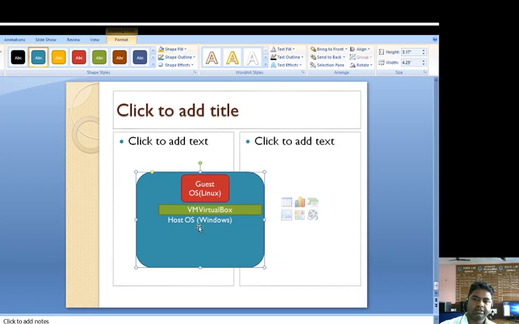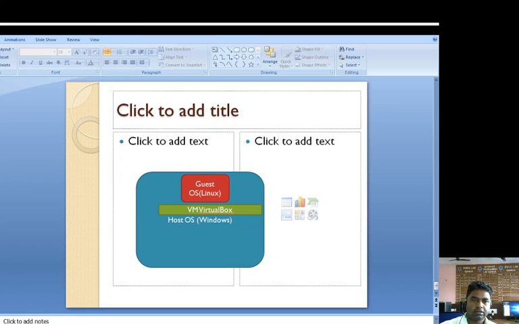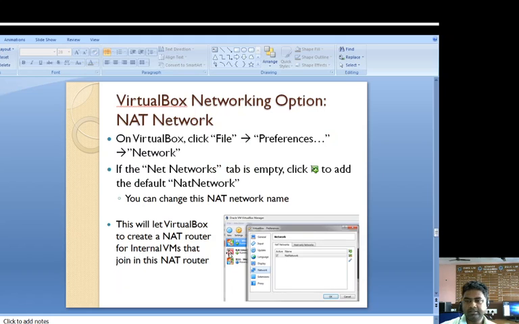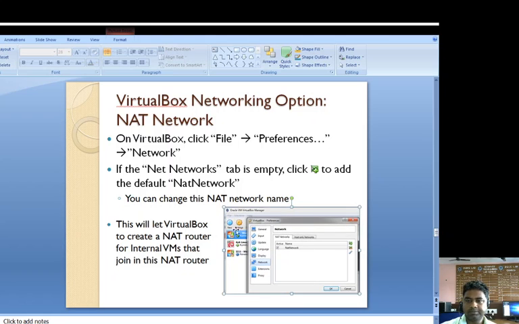Firstly, we install VirtualBox on the host operating system. After installation, we run VirtualBox. When we run VirtualBox, a background page like this one will open.